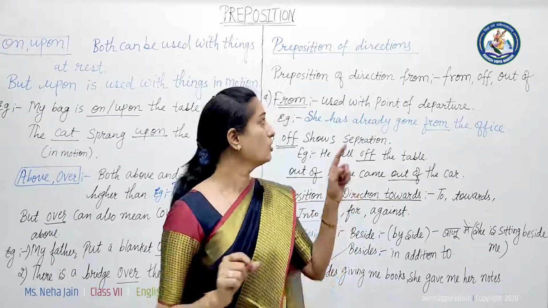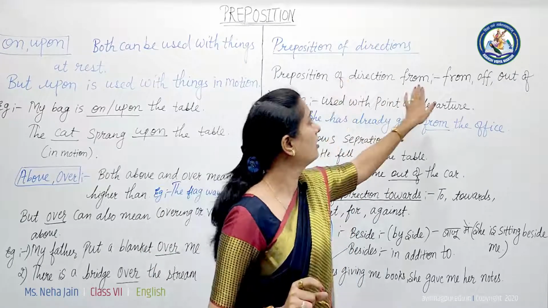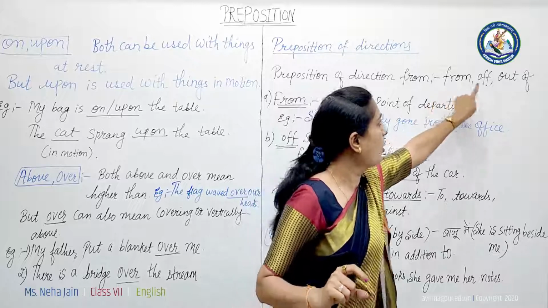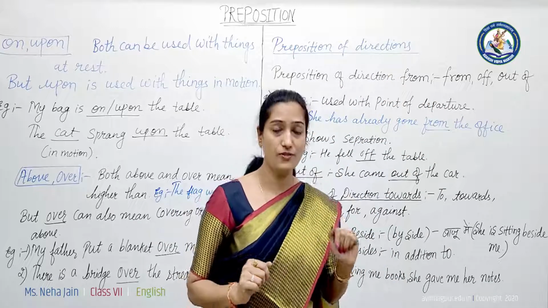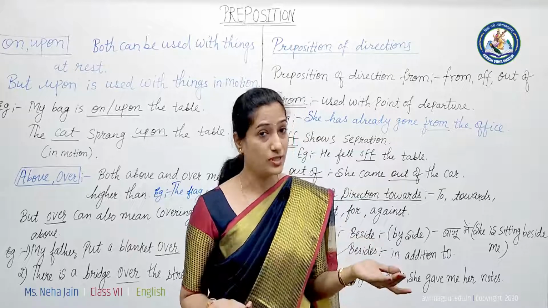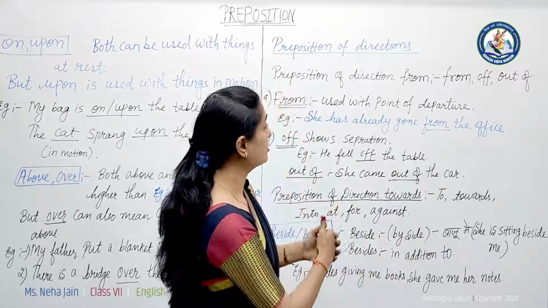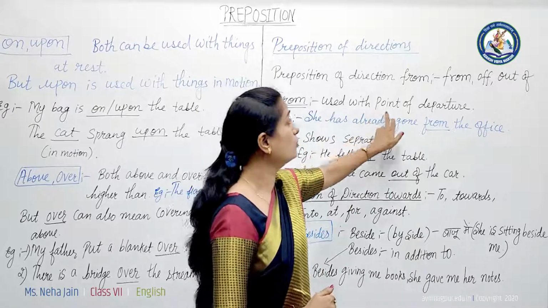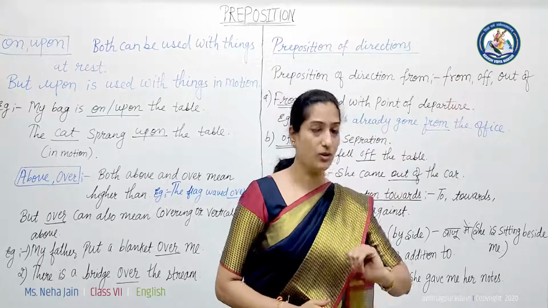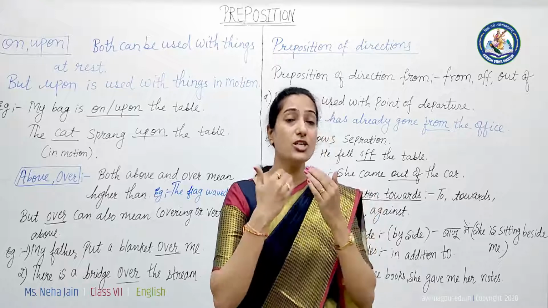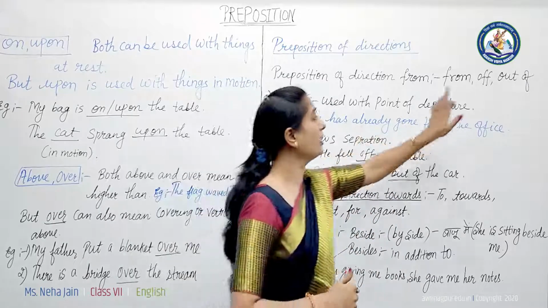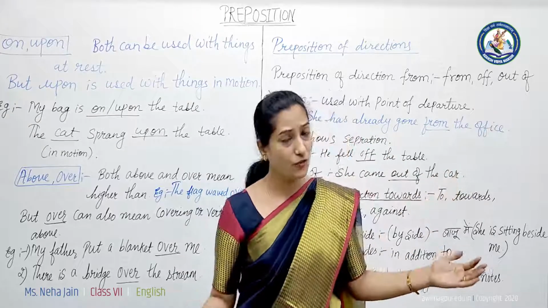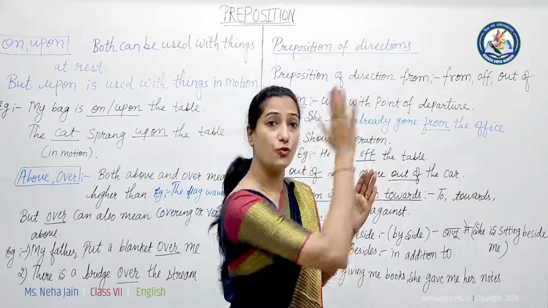Okay, so here: from, of, and out of. These show directions. If I say I came from the office, the word from is used for the point of departure. Okay, मैंने जहां से मैं जा चुकी हूं या left कर चुकी हूं. So she has already gone from the office. She left the office, so we can use from here.